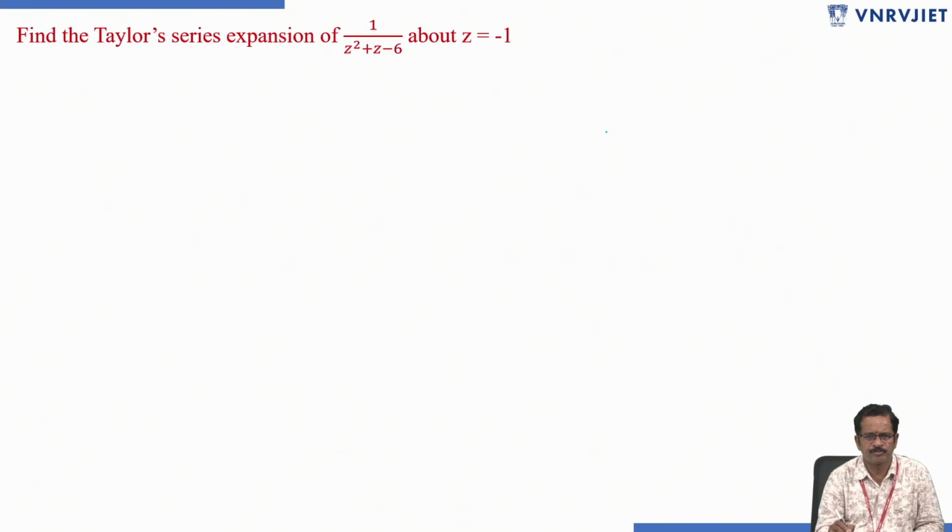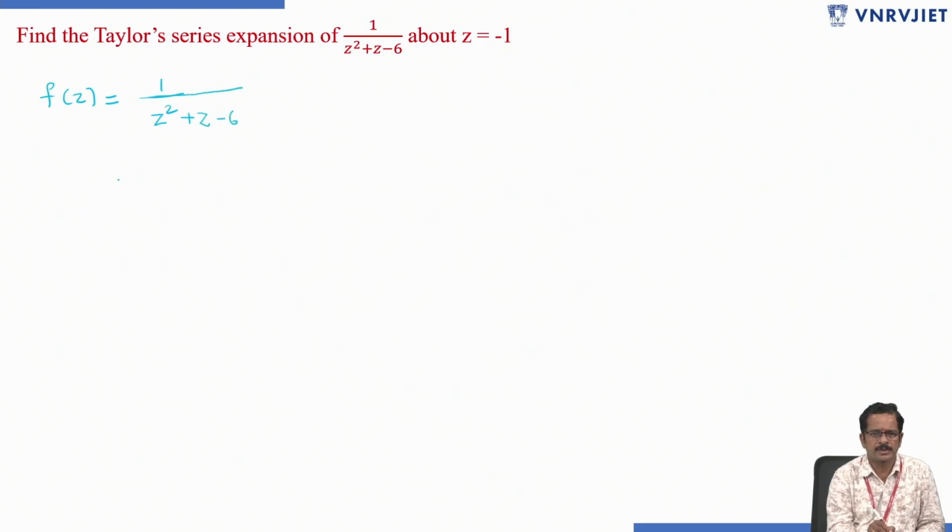In the same way, find the Taylor series expansion of 1 by z square plus z minus 6. f of z equals 1 by z square plus z minus 6. First let us factorize. You can factor this as 1 by z plus 3 into z minus 2.